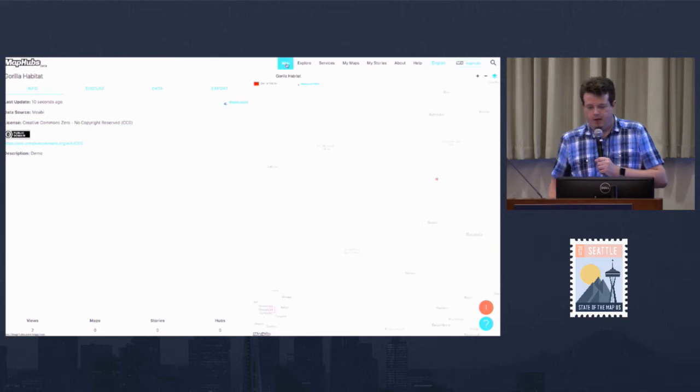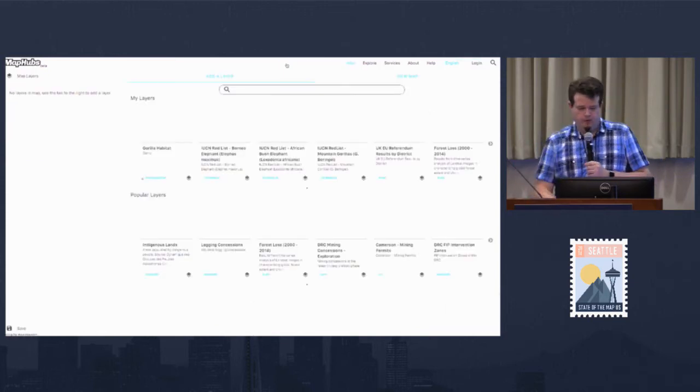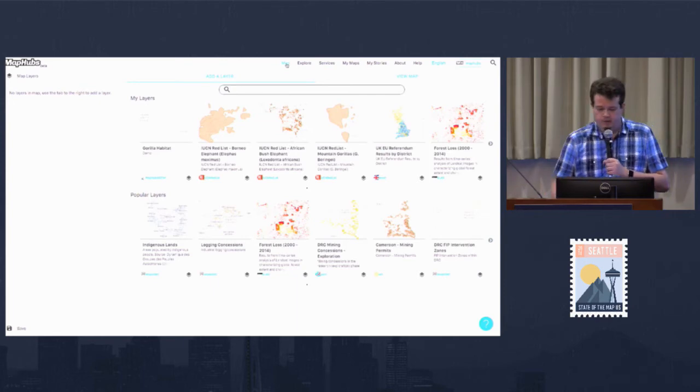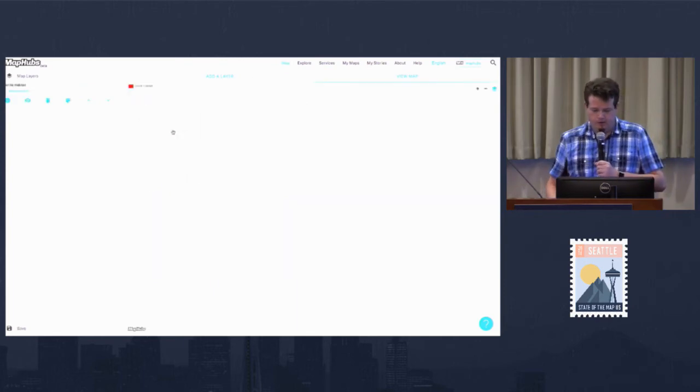So now I want to make a map. So click on Map. Now we can see all of these layers that are in MapHubs, and we can add them into our map. So I'm going to click my gorilla habitat layer that I just made. Zoom in over here.